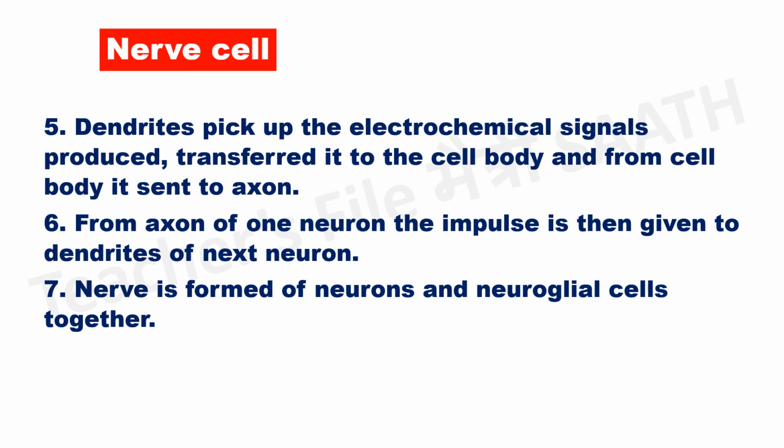Dendrites pick up the electrochemical signals produced, transfer them to the cell body, and from the cell body they are sent to the axon. From the axon of one neuron, the impulse is then given to the dendrites of the next neuron. A nerve is formed of neurons and neuroglial cells together.